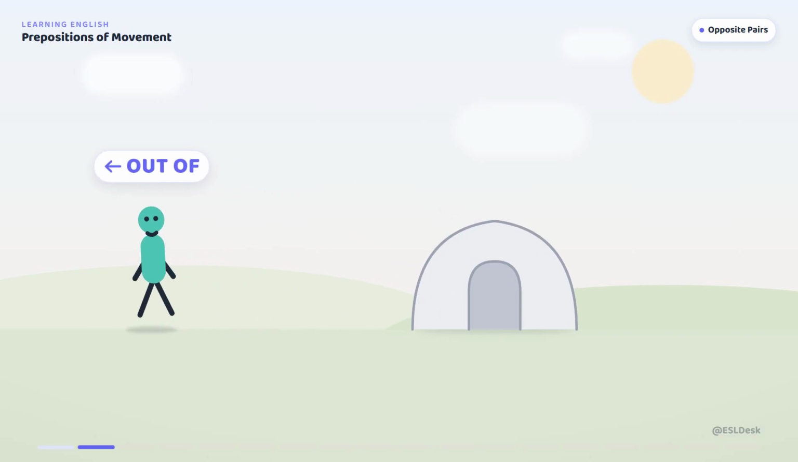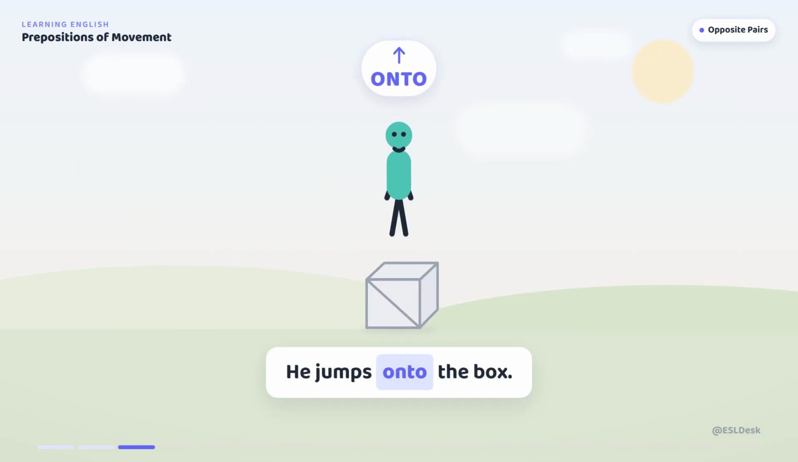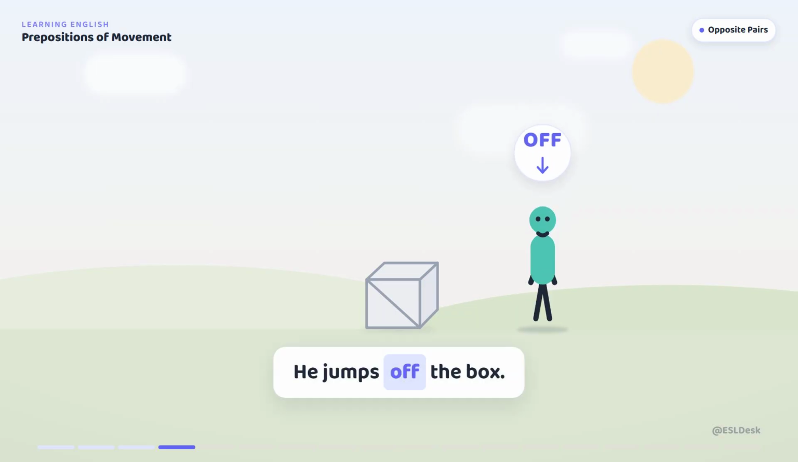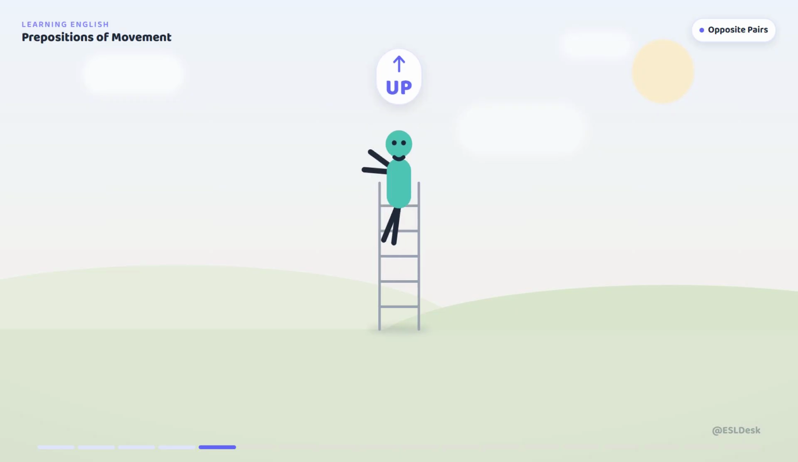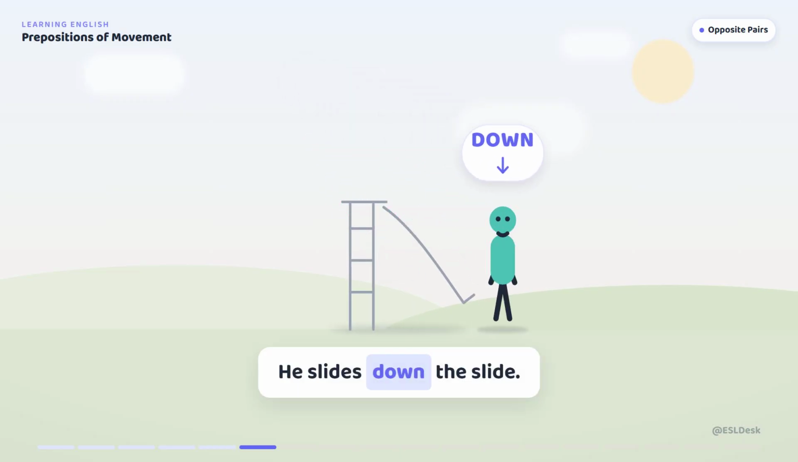He walks out of the cave. He jumps onto the box. He jumps off the box. He climbs up the ladder. He slides down the slide.